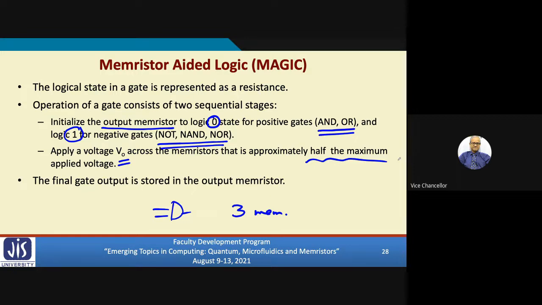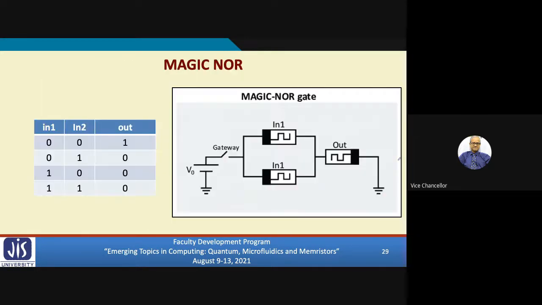Now, I am showing the NOR gate operation using memristors. This is what I am showing, a NOR gate. So there are 2 inputs, in 1 and in 2. The output is out. So you know that the truth table of a NOR gate is like this, and memristor realization is just like this. There are 3 memristors. This is in 1 and this will be in 2. In 1 and in 2 are the input memristors and out is the output memristor. Let's look at it.